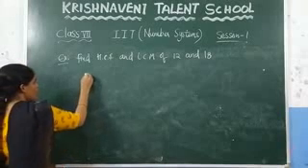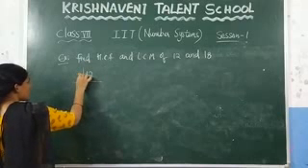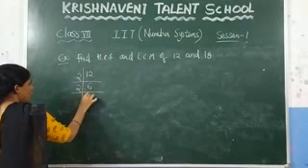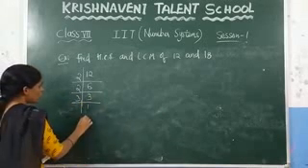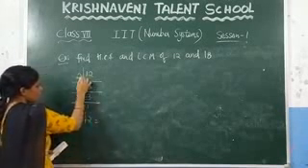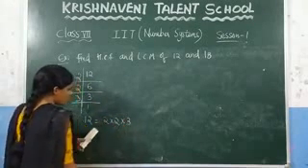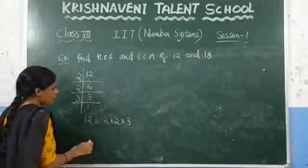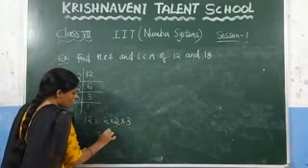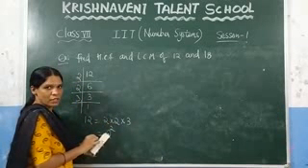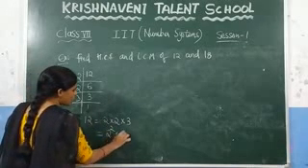So here, first you need to find the factors of 12. How do you find the factors of 12? Just find it. 2 6s are 12, 2 3s are 6, and 3 1s are 3. So what are the factors of 12 here? Which is nothing but 2 into 2 into 3. And this one you can write as, how many times is this 2 repeating? 1 time, 2 times. So this one you can write as 2 square. 2 square is nothing but this 2 is multiplied 2 times. How many times is this 3 multiplying?